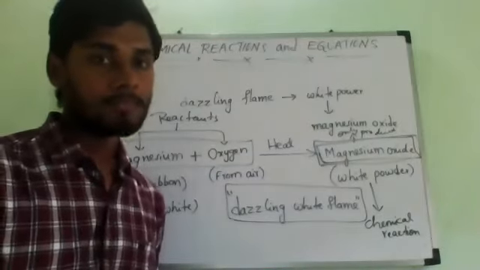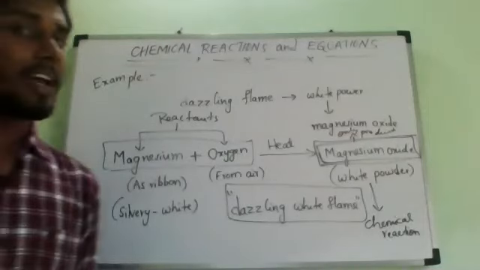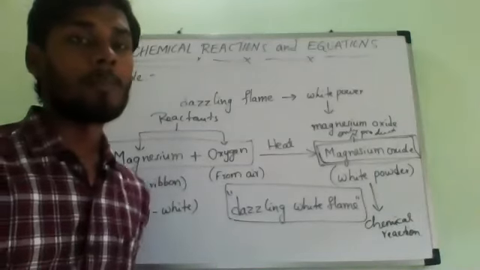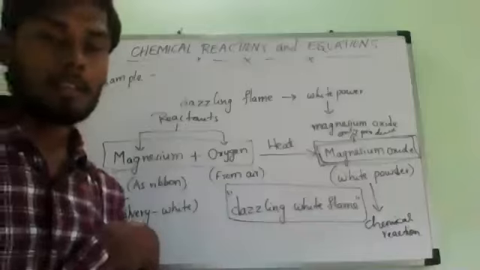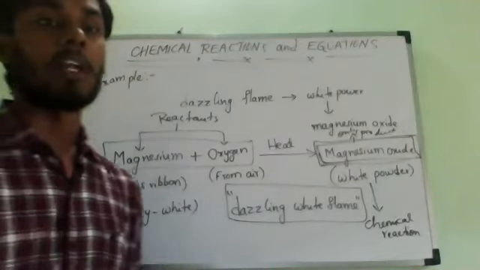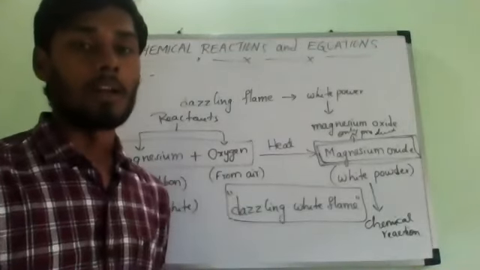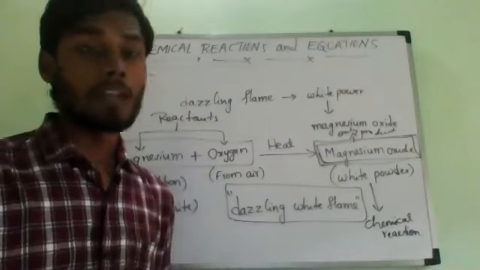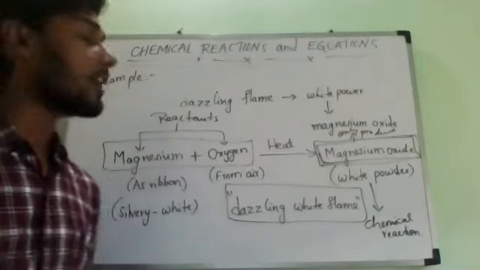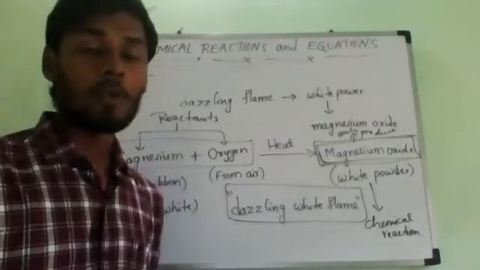So before burning in air, the magnesium ribbon is cleaned by rubbing with sandpaper. Because of the reaction with oxygen and carbon dioxide, a protective layer of magnesium oxide and magnesium carbonate forms on the surface, so we remove it so that the ribbon may readily combine with the oxygen of air on direct heating. That is the reason we rub with sandpaper before the reaction.